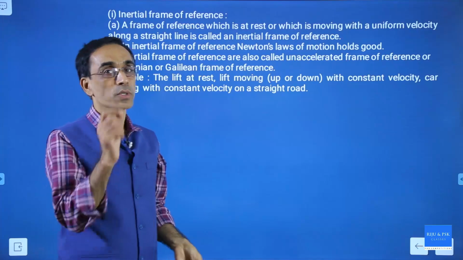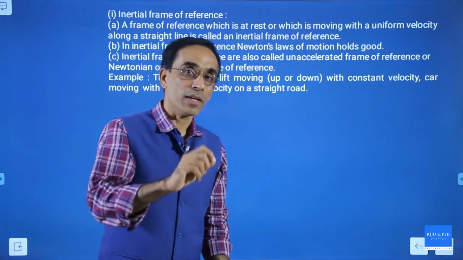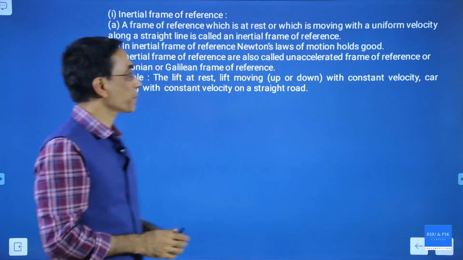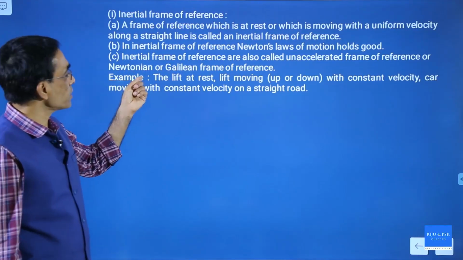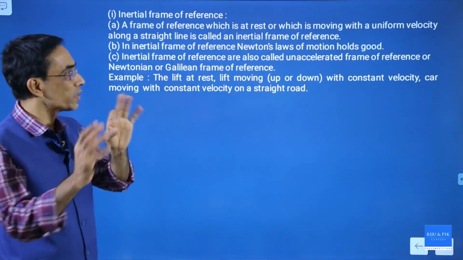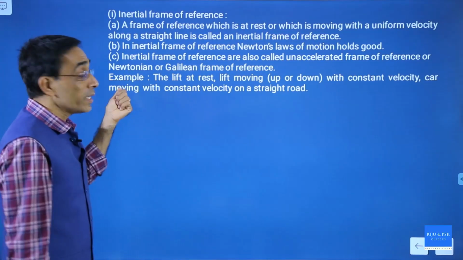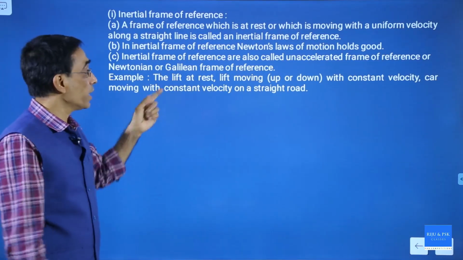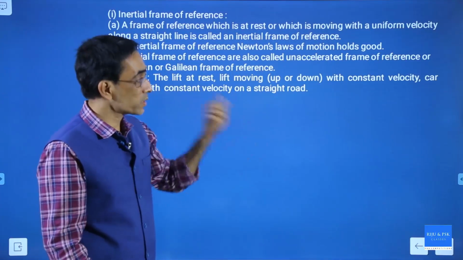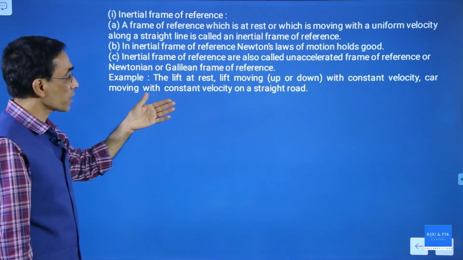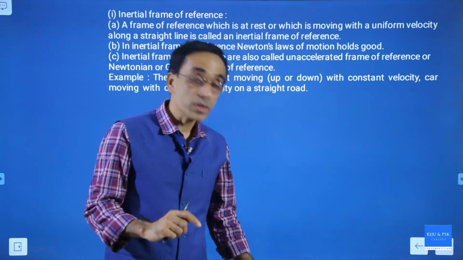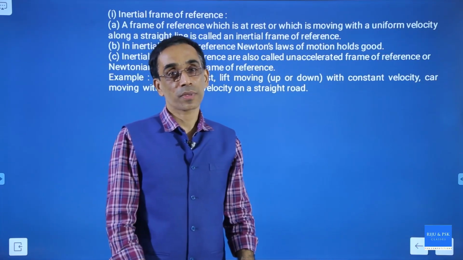See the second point. In inertial frame of reference, Newton's laws of motion hold good. That means Newton's laws of motion can be applied only when the frame of reference is either at rest or in uniform motion. This is also known as Newtonian or Galilean, that's not very important for you, but that's why we call it. Now we have done this in the lift problems. A lift at rest or a lift moving up or down with a constant velocity, a car moving with a constant velocity on a straight road, all of these are called inertial frames of reference.